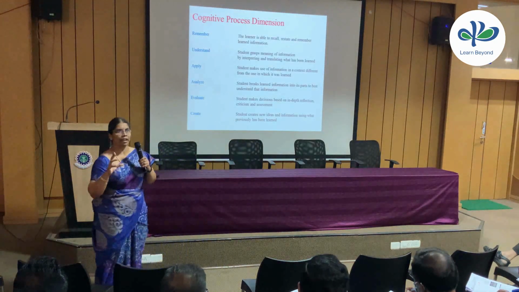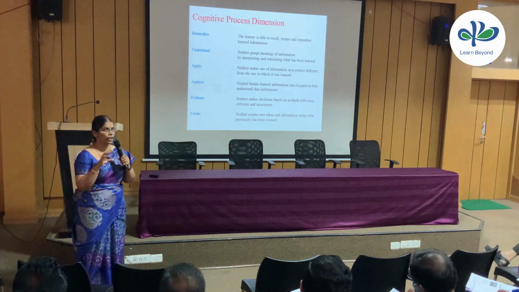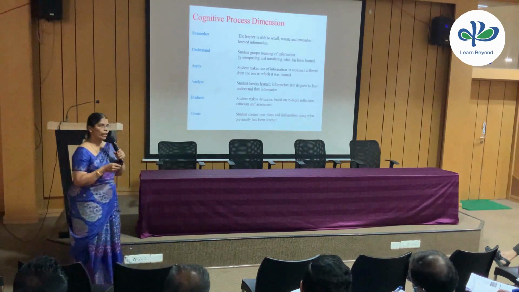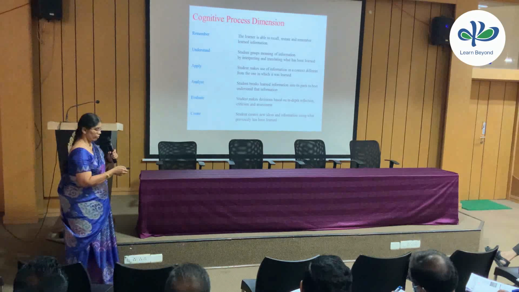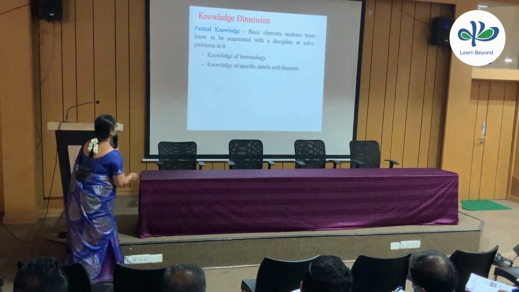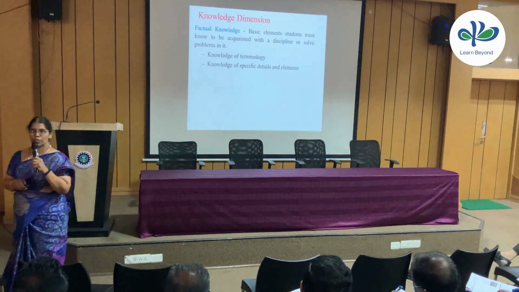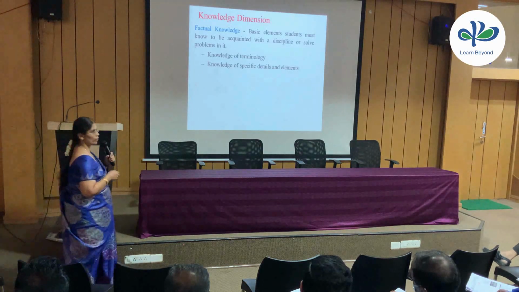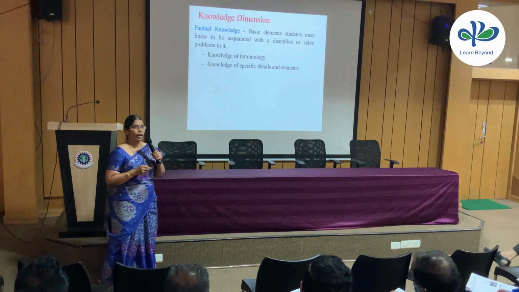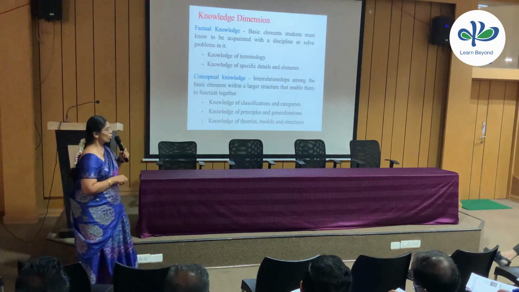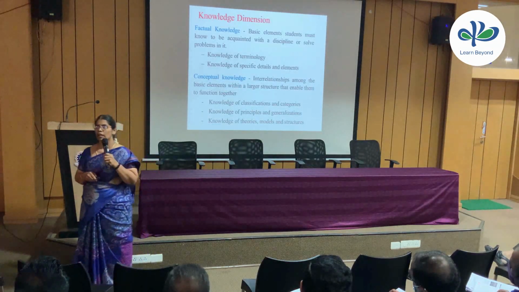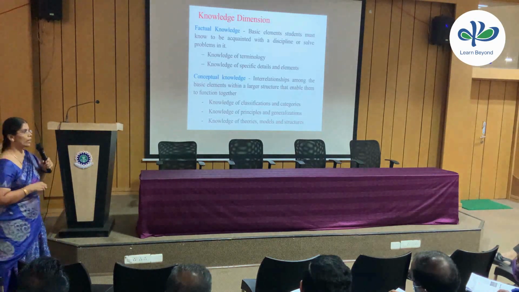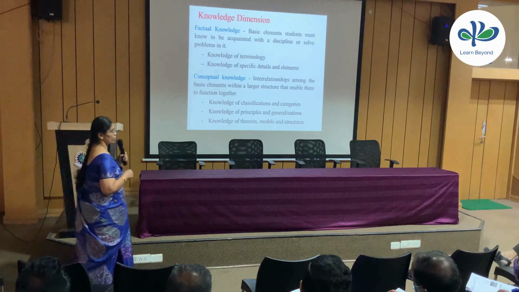So after having a clear-cut idea, today in a nutshell I'm just telling you everything. If you want, you have books for that. You can read it, elaborate, and have fine-tuned knowledge of that. Knowledge dimension: in the knowledge dimension, we have 4 categories. One is factual, that is facts. The second is conceptual knowledge. Third, we have procedural knowledge. And the fourth is metacognitive knowledge.